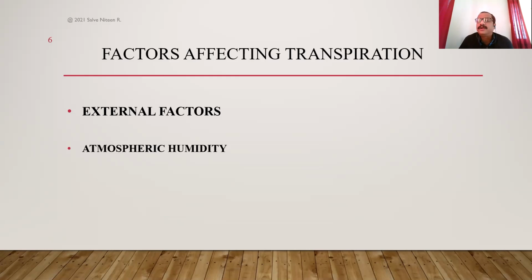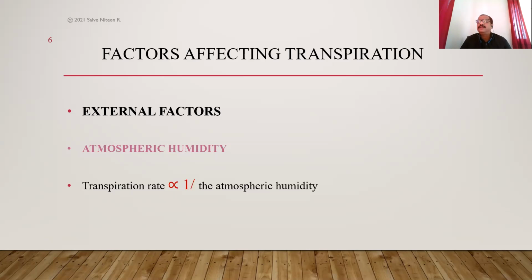But here, the rate of transpiration is inversely proportional. You can see here, the rate of transpiration is inversely proportional to the atmospheric humidity. This means that when the atmospheric humidity increases, the rate of transpiration decreases. And when atmospheric humidity decreases, the rate increases. How does it happen? There is a simple process of diffusion, which involves diffusion pressure and diffusion pressure deficit.